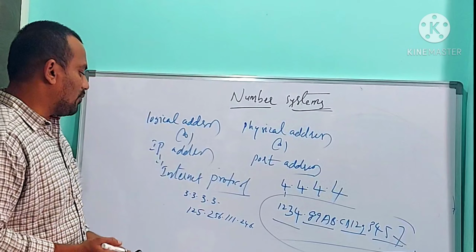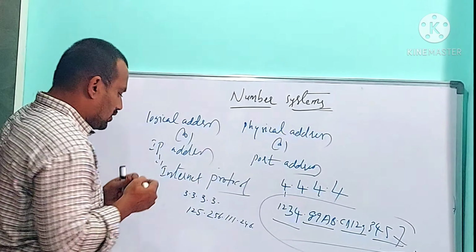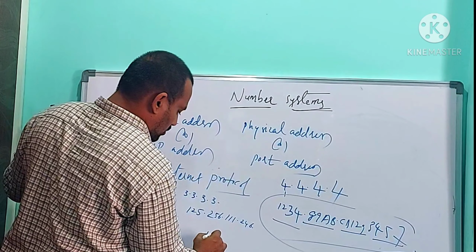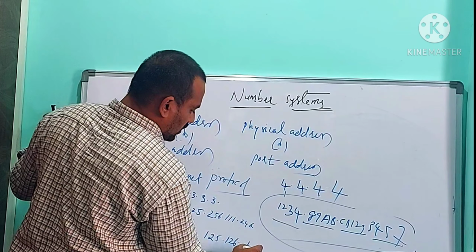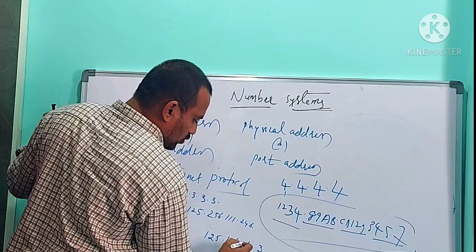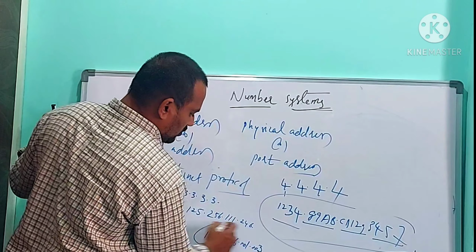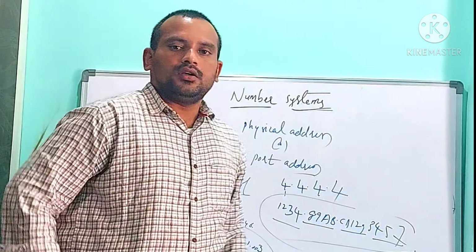So this is the best example for IP address representation. One more example: 125.126.1.3. After the dot it contains one digit. Before 1 you can take 2 zeros, and before 3 you can take 2 zeros. So this is an IP address representation.